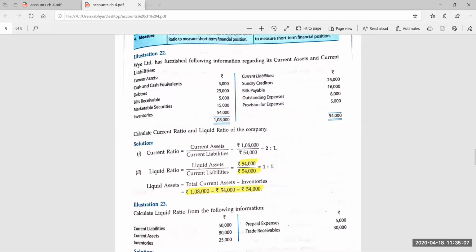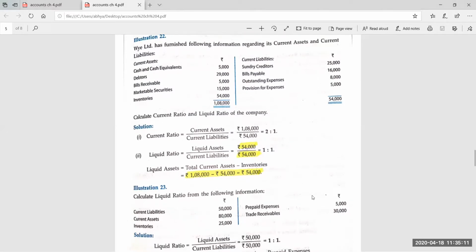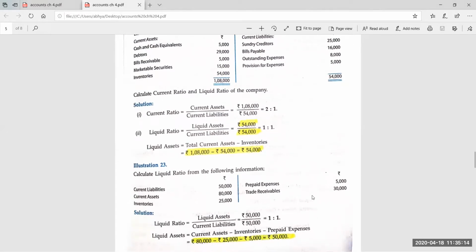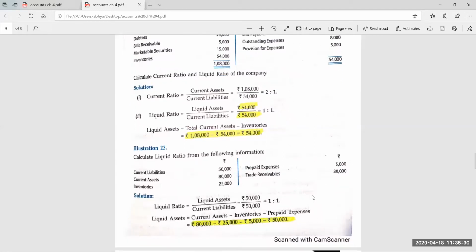Yes, everyone is giving me the answer. You are all giving me the answer, that is 1:1. Yes, you all are correct. Very good, students. Good understanding. Liquid ratio is 1:1. So current liabilities are 50,000, current assets 80,000, inventory is 25,000. So 80 minus 25, and prepaid expenses are also given, which is 5,000, minus 5,000, which is 50,000. Next question.